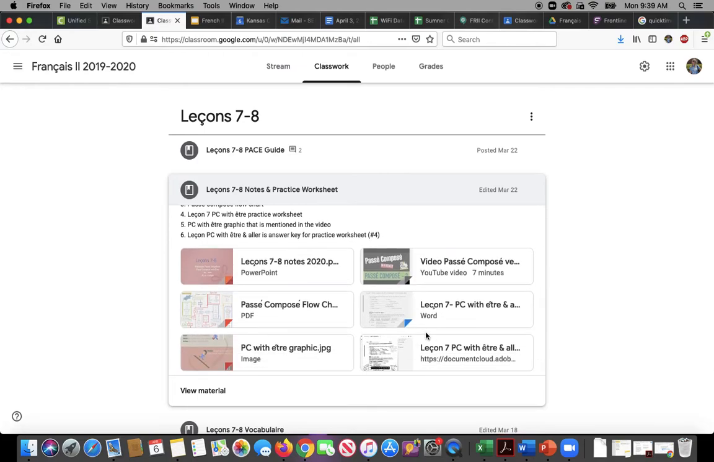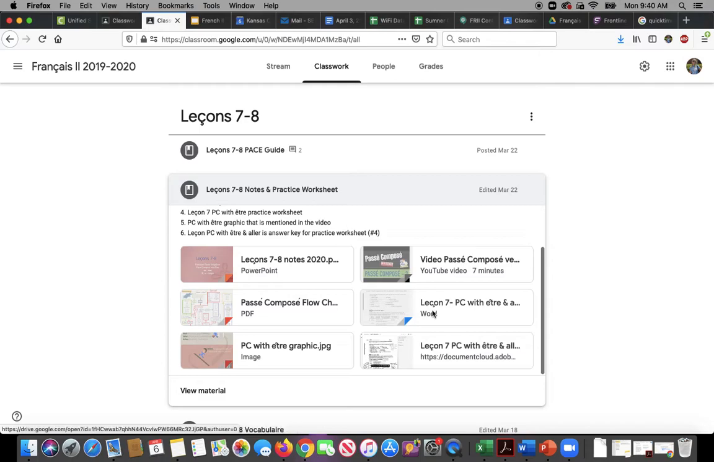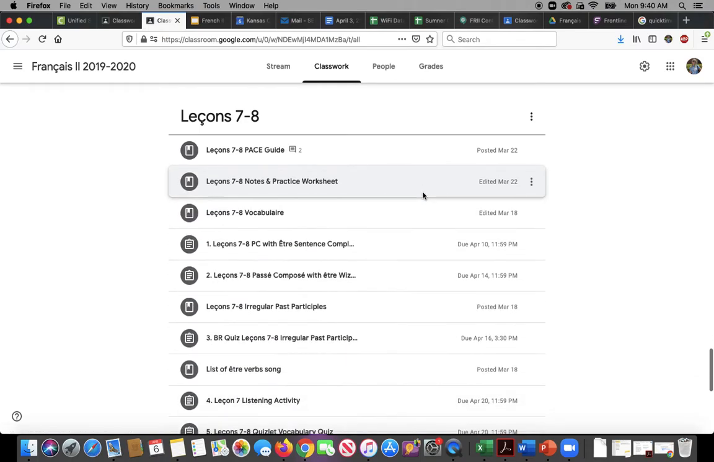Then in the video, they reference this image, so I went ahead and posted the image as well. The answer key for your practice worksheet is here. So after you have completed your worksheet, you can check to see if you've done it correctly. So all of that is there.